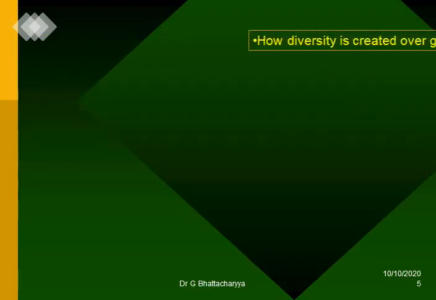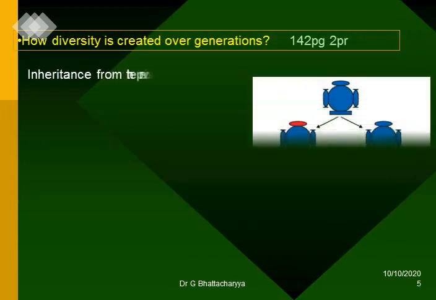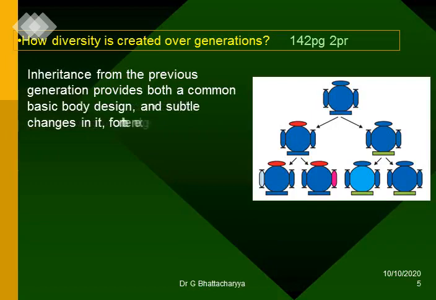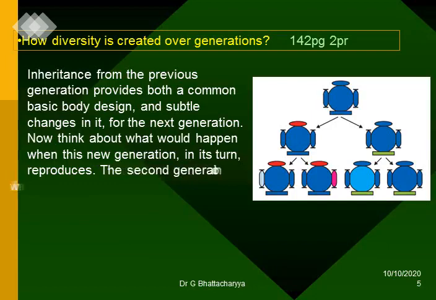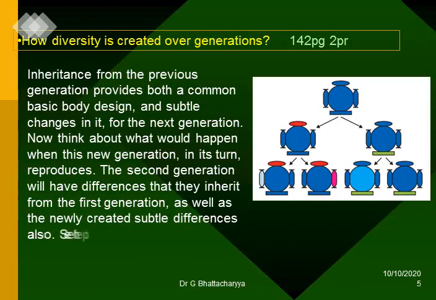How diversity is created over generations. Inheritance from the previous generation provides both a common basic body design and the subtle changes in it for the next generation. Now think about what would happen when this new generation in its turn reproduces. The second generation will have differences that they inherit from the first generation, as well as the newly created subtle differences. Also, see the picture illustration.